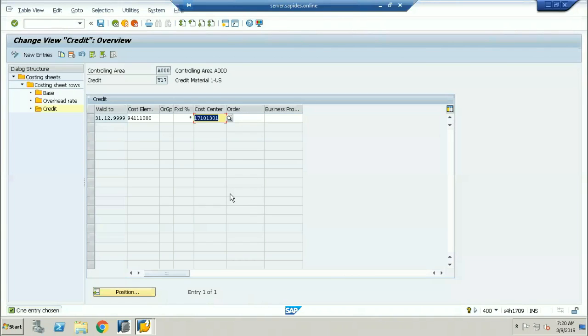Wherever you go in the world, any cost element which starts with a series of 9 is nothing but a secondary cost element, sir. Very, very important. You have to keep this in your mind, everybody. It's only for allocation purposes. But now this is also a GL account, right?